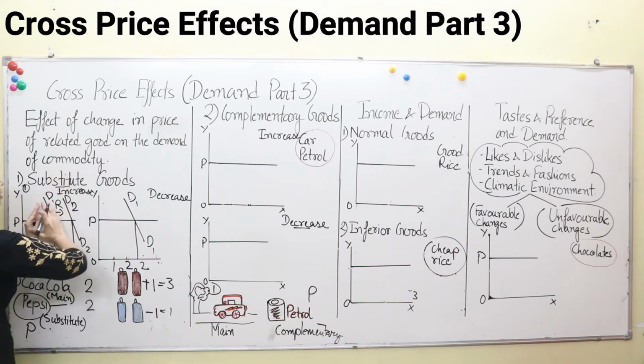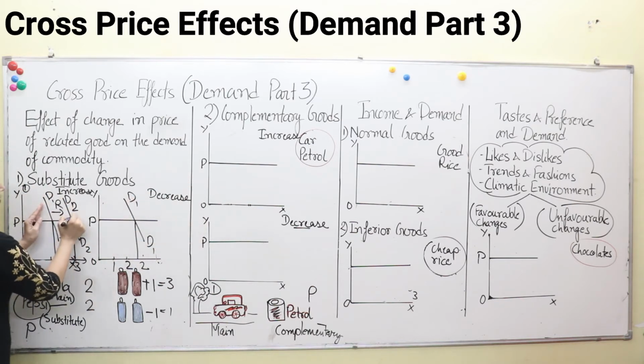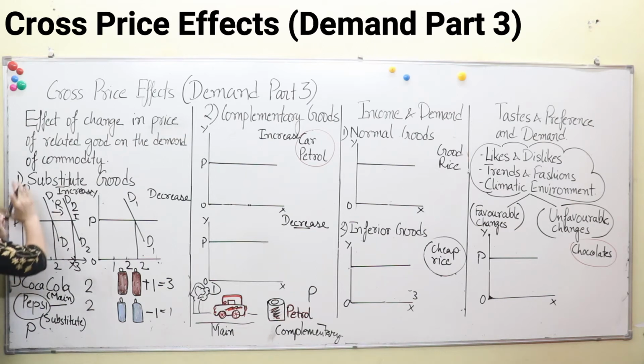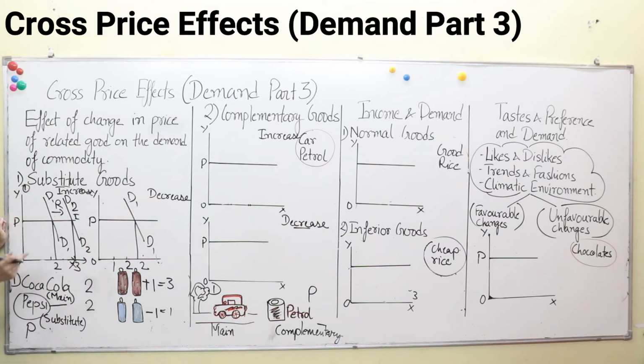See, you face towards your notebook or paper on which we are studying, or the board, and see your right hand. Rightward direction means increase, and if your curve shifts towards your left, that is decrease. So our demand has increased, so we will move towards right. Now in the second case, if price of Pepsi decreases, what will happen to the demand for Pepsi and the demand for Coca-Cola, with price of Coca-Cola constant?